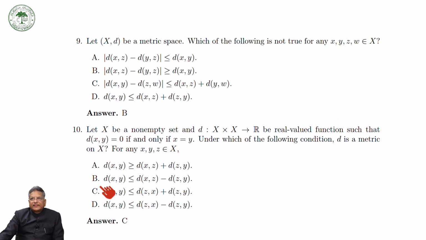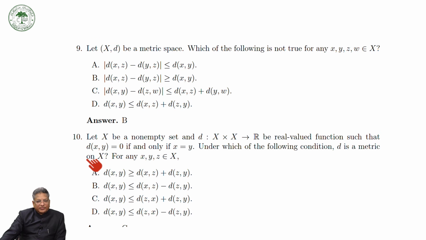Okay, and then let's take some more exercises. Suppose X is a set and d is a real valued function such that d(x,y) is equal to 0 if and only if x is equal to y. Okay, so I am considering only d(x,y) is equal to 0 if and only if x is equal to y. Under which of the following conditions is d a metric? Now look, this is very important. What we are taking is only d(x,y) equal to 0 if and only if x is equal to y.